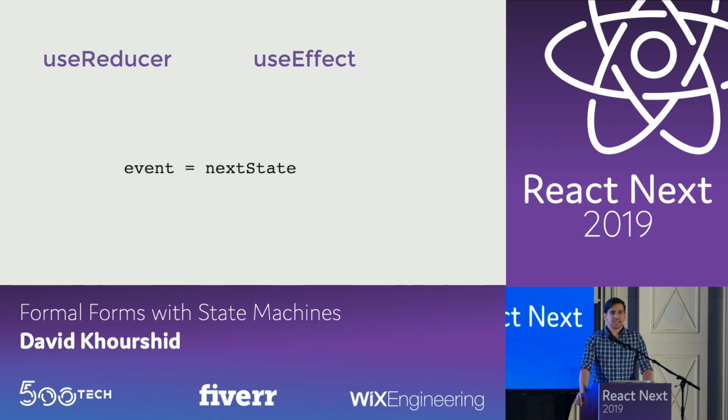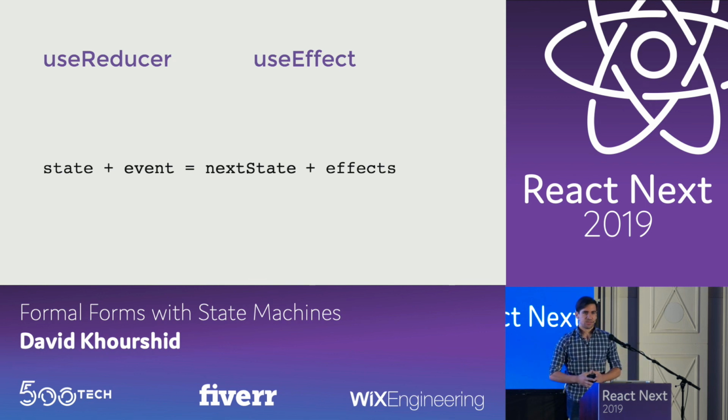So when we're doing things a basic way, where we have an event, and whatever happens in the event determines the next state, we know that that's incomplete, right? We know that the next state depends on what the previous state was and the events that occurred in that state. But that's also incomplete, because we need to depend on the state and an event, and that's going to return the next state and the effects to execute.